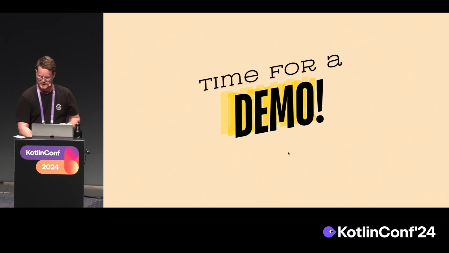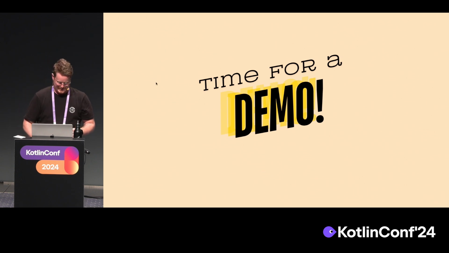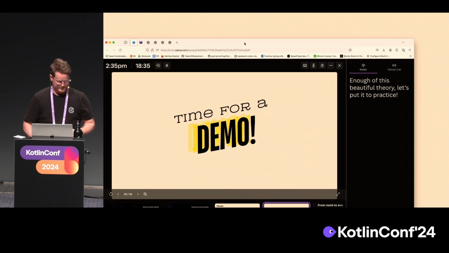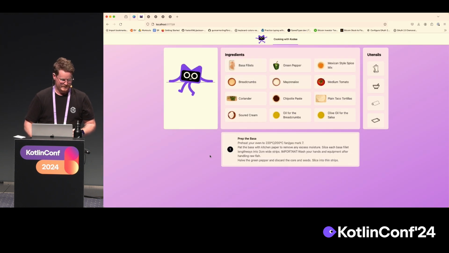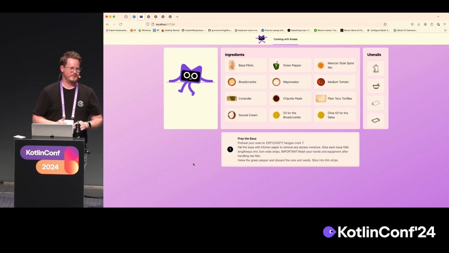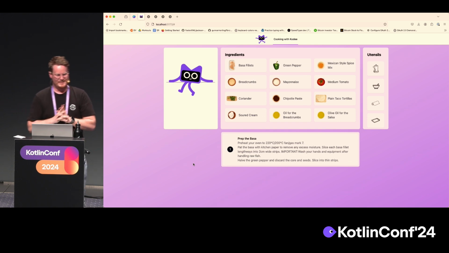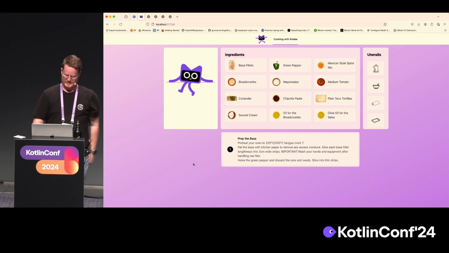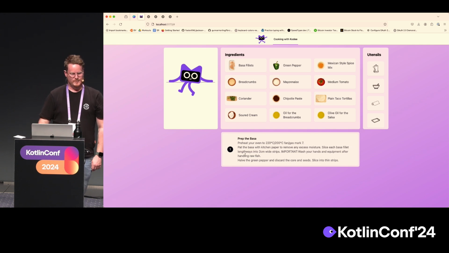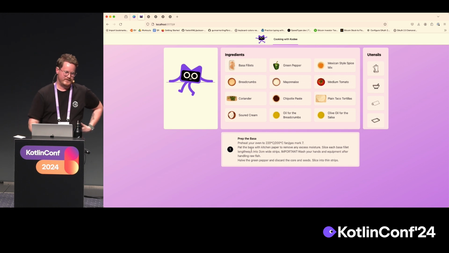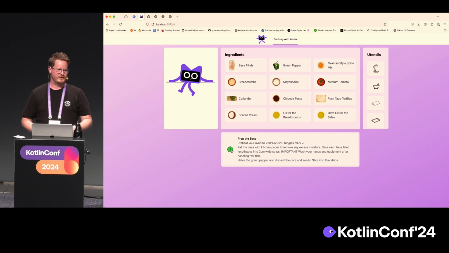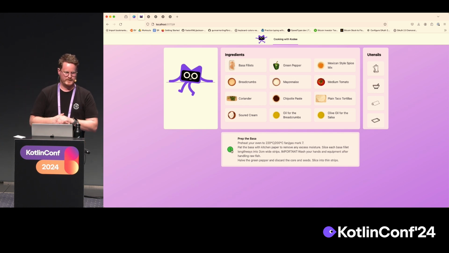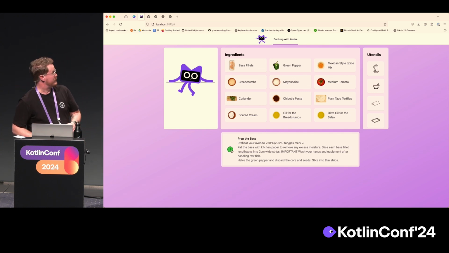And now I want to show you a bit of the demo to actually show it in practice. Let's see if it's here. So welcome to Cooking with Cody. We have a little bit of a recipe website where we can craft our own recipes. And the relationship with the commands and events is that this down here is our first recipe step. And this can be seen as a command. We want to send this to the system to actually do.